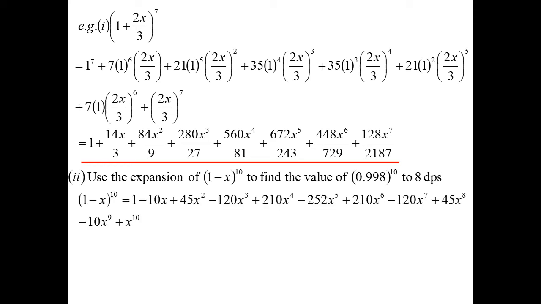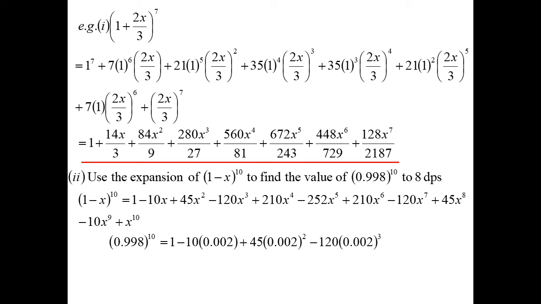1 minus x to the power of 10, because 10 being the great row that it is, you'd remember that one. And I could expand out 1 minus x to the power of 10. Now it's minus, not plus, so we've got to remember to alternate each of those terms. And then you go, well, hang on, but 0.998, I could write that as 1 minus 0.002. So if I substitute in x is 0.002, then I can work it out.